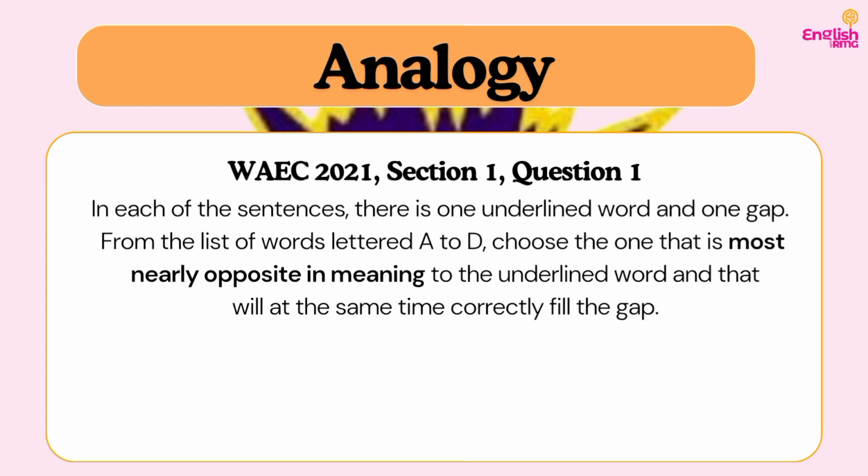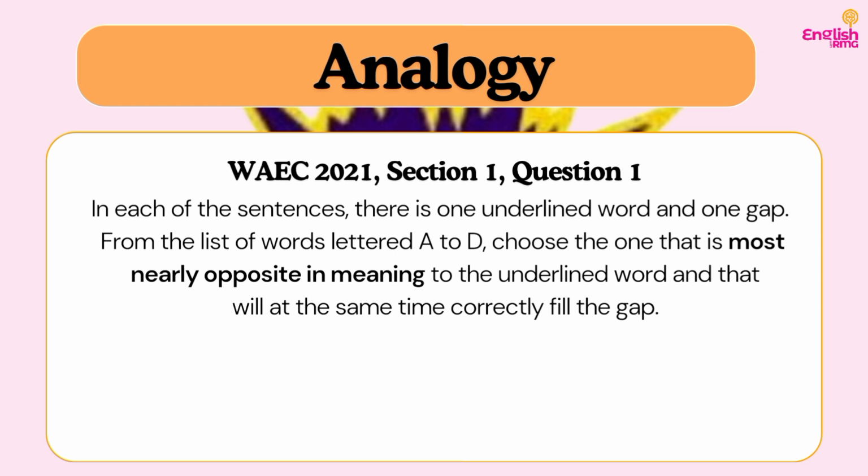So that means, in a nutshell, all you need to do is read the question, pick the option that is most nearly opposite in meaning to the underlined word, and make sure that your option also fits into the context that has been provided in the question. The instruction is very long, so I'm not going to be putting it in all of the questions. That's why I've given you the full instruction here.